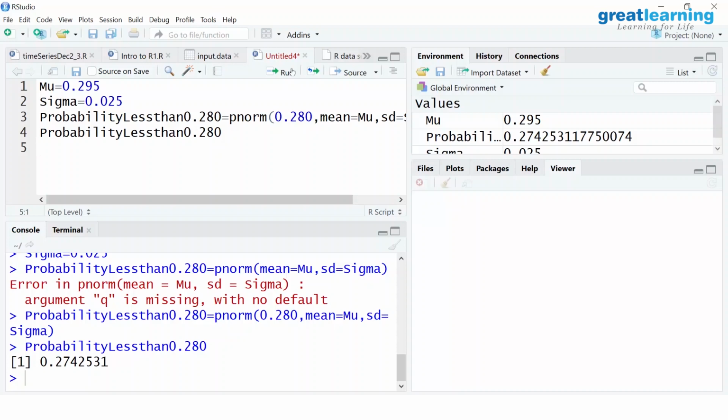By default, it will take lower.tail. Otherwise, you have to change it. So if you feel like, you can even write it like this, the first probability, and even then I will get the answer. I'll just show you here.